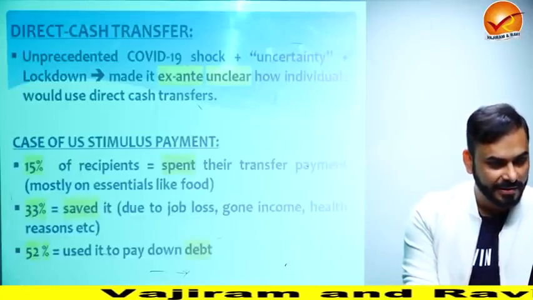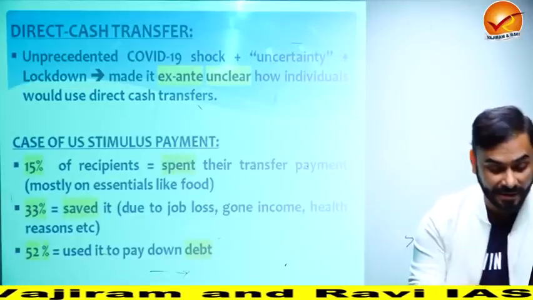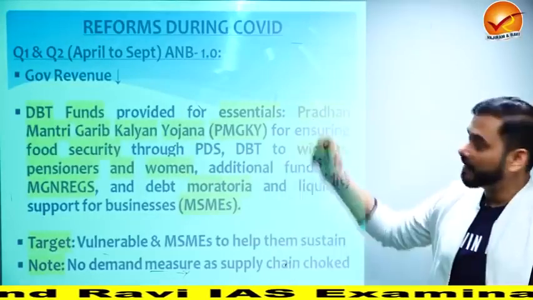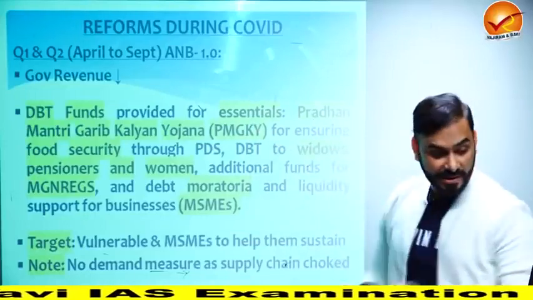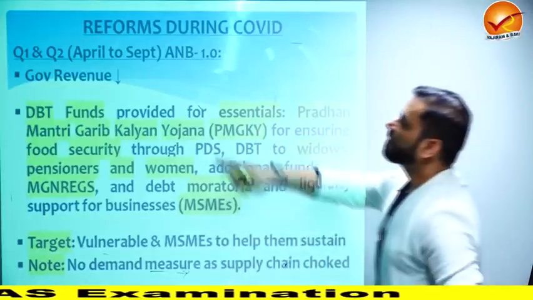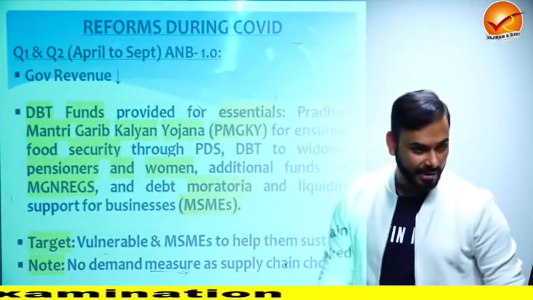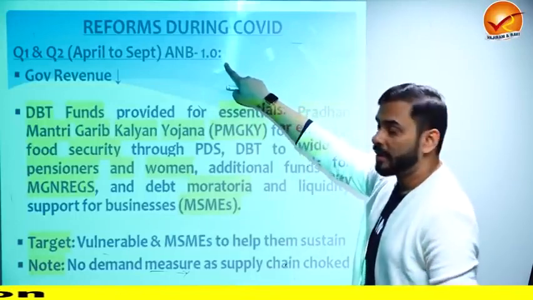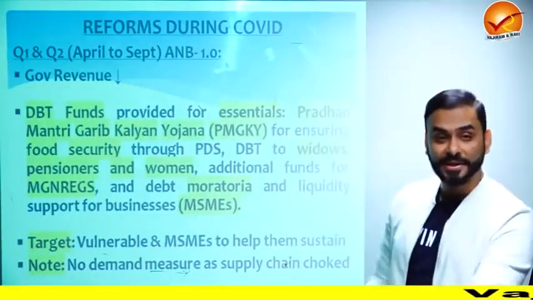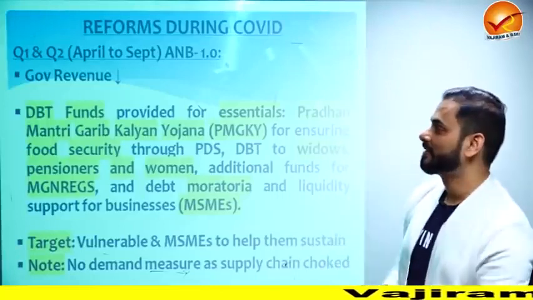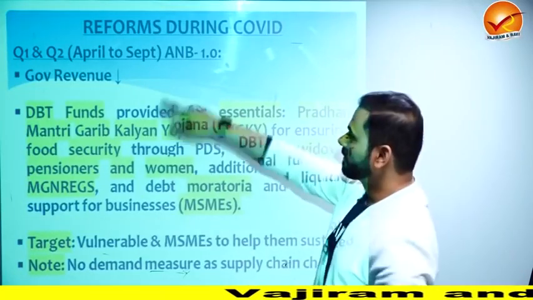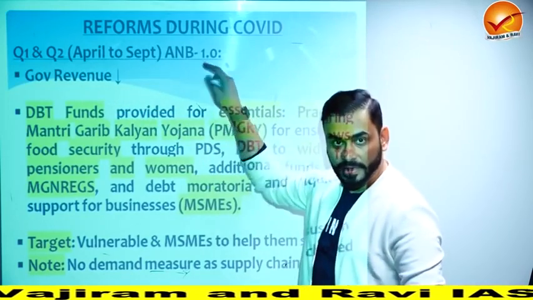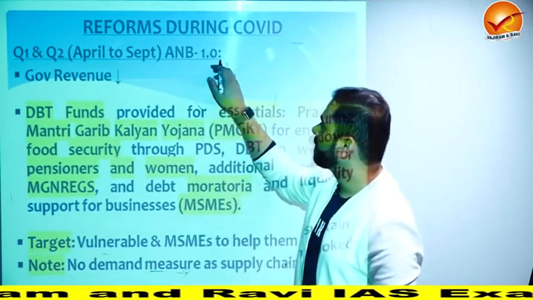So I've already explained this. So what are the steps taken by the Government of India? See, these are the steps that I was explaining to you, that in quarter 1 and 2, which means April to September 2020, under Atmanirbhar Bharat 1.0, we noticed, so guys, these are the reforms undertaken during the COVID crisis, so that India could come out of it. So let's see what the Government of India did in quarter 1 and 2, between April to September, when we were reaching the peak of it, we were doing Atmanirbhar package 1.0.